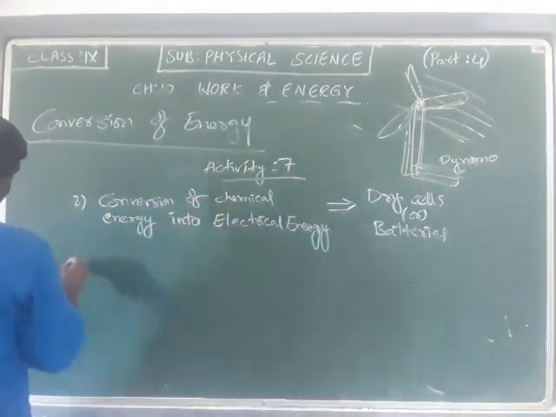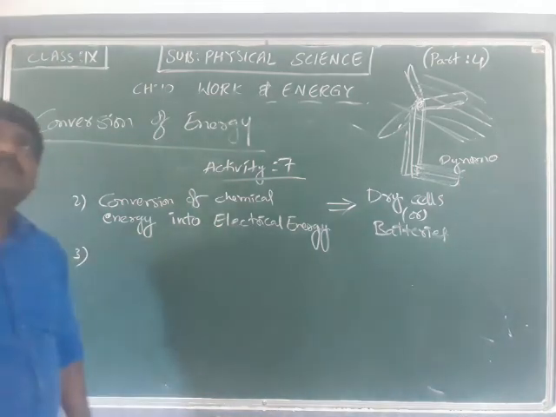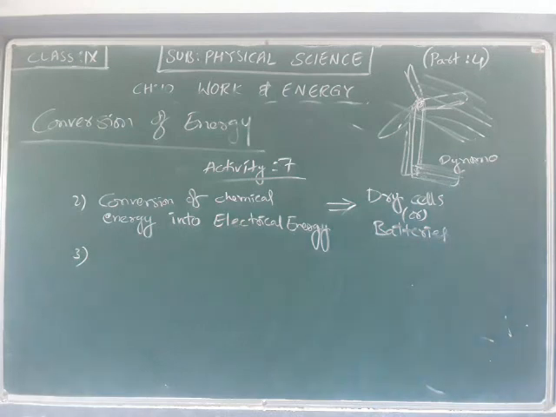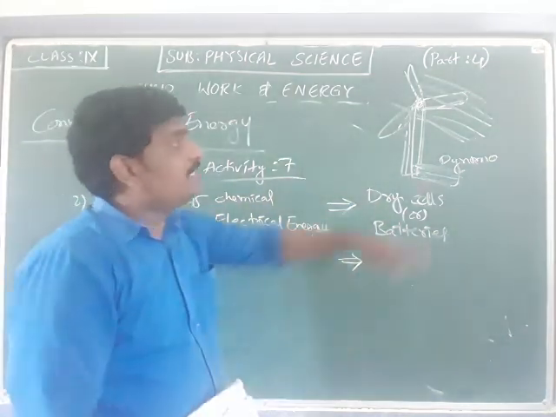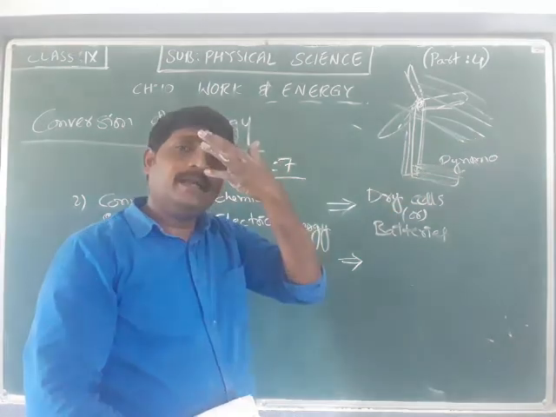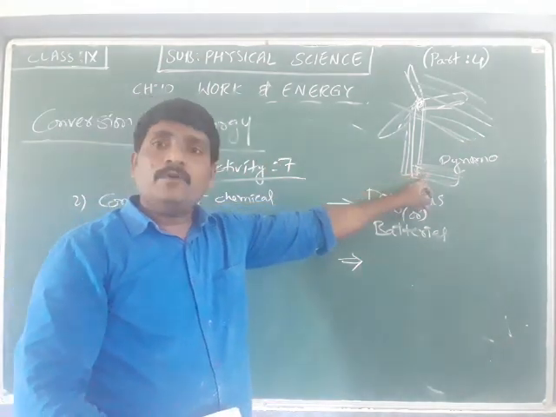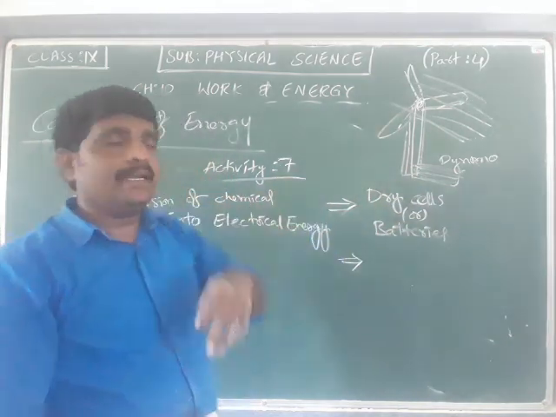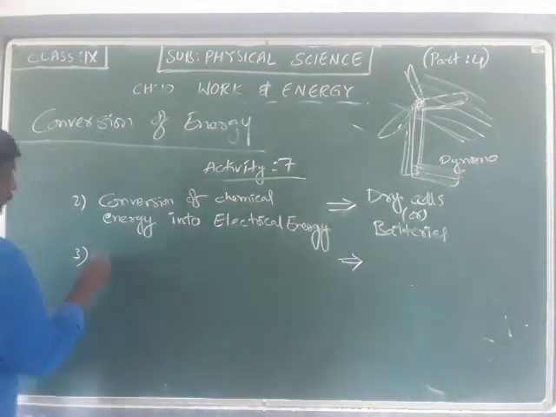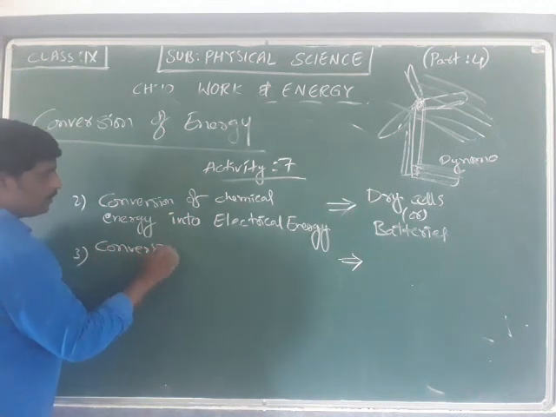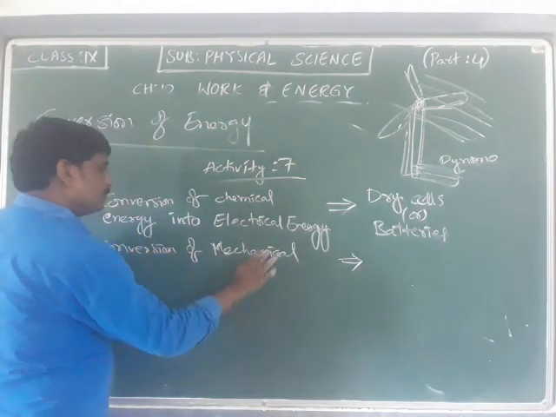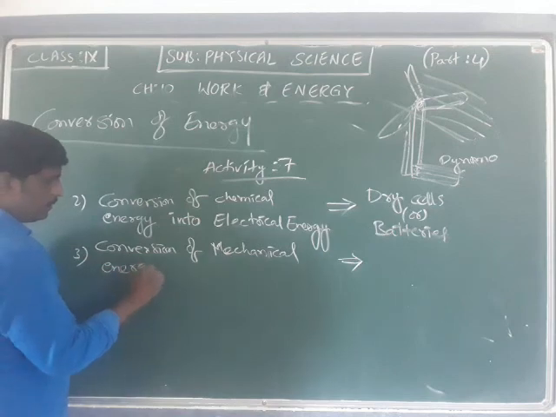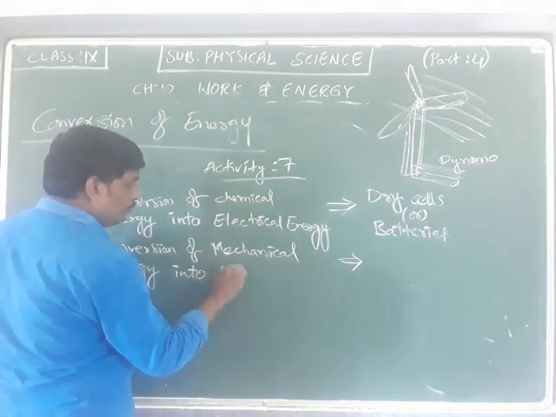That is one example. And if you talk about the third one, in the generators, electric current generators, AC generators and DC generators, what will happen? Mechanical energy, that is in the dynamo. In dynamos, due to the rotation, we are going to get the electricity. So, conversion of mechanical energy into electrical energy.